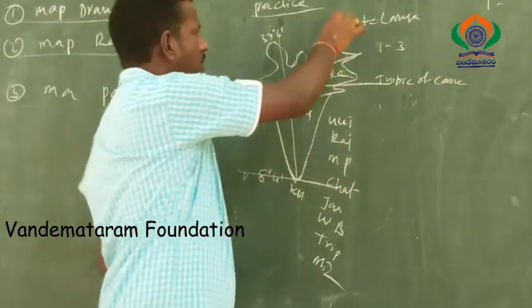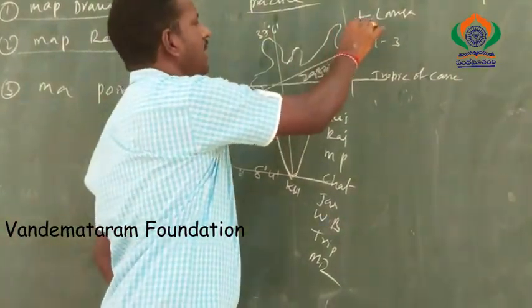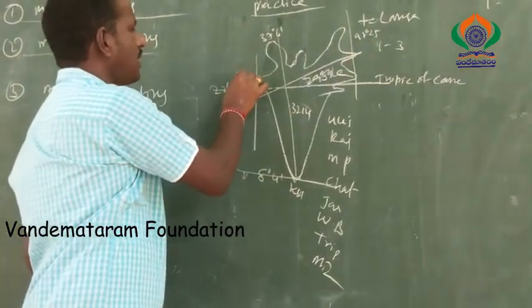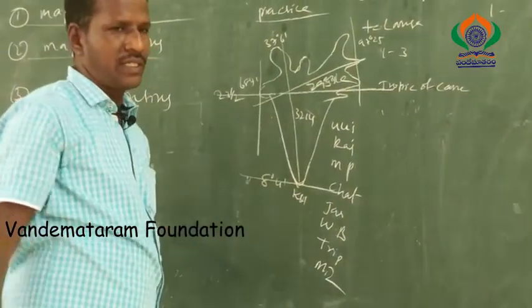Next, the eastmost tip point of India is 97 degrees 25 minutes. The west tip point of India is 68 degrees 7 minutes.